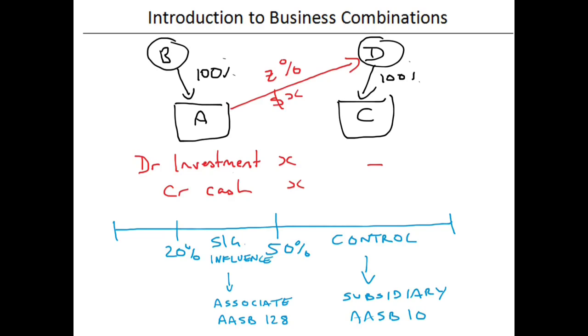And if you're looking at something under 20%, it's neither an associate nor a subsidiary. It's probably just going to be held as a financial asset, and it just gets treated as a financial asset, and you will have it dealt with under AASB 139. And if you looked at financial instruments, there are quite a range of standards that deal with that, but 139 is the one we'll use for the moment. So those are the areas where an investment can lie. It really depends on whether or not you have control, whether you have influence, or if you have neither of those two things.